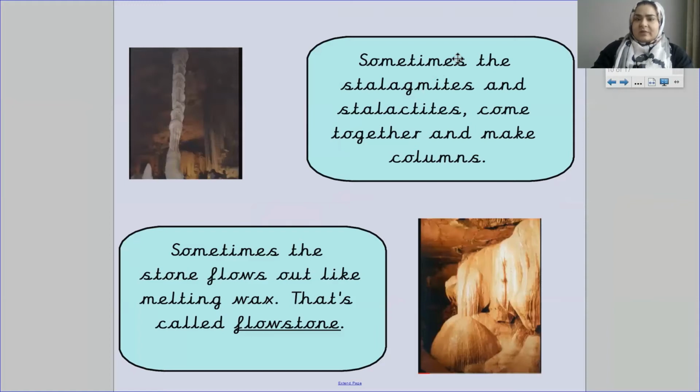Sometimes the stalagmites and stalactites come together and make columns like this when they come together. Sometimes the stone flows out like melting wax. That's called flowstone. Can you see this picture? Yeah, look at that. It looks like melting wax.